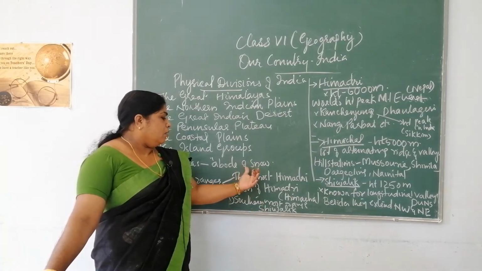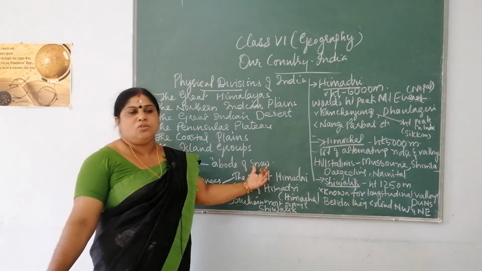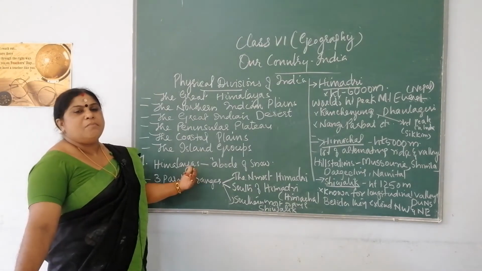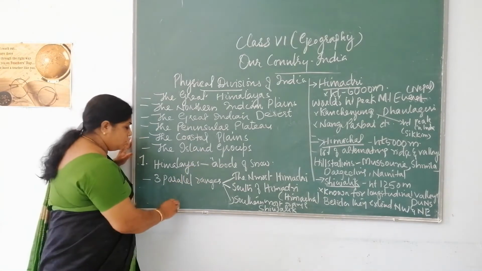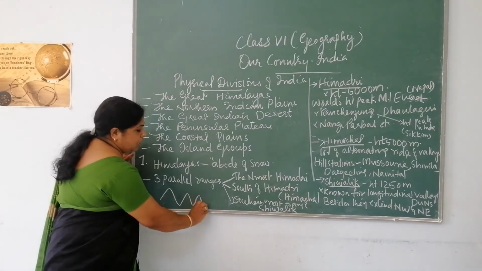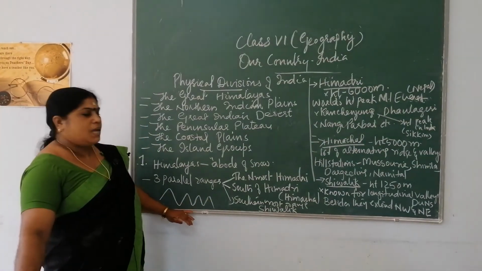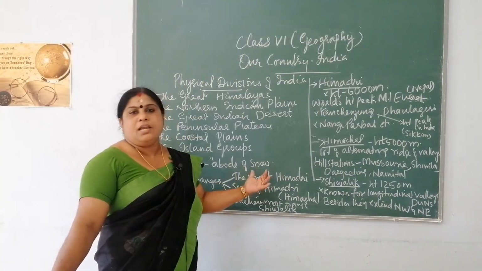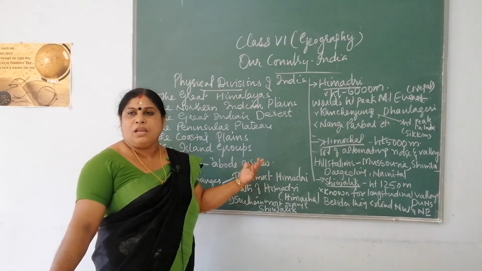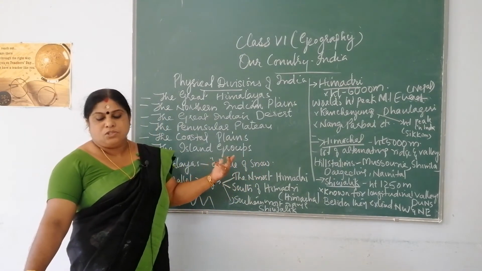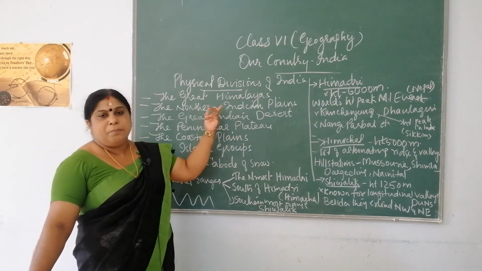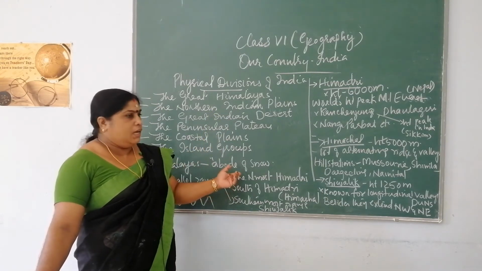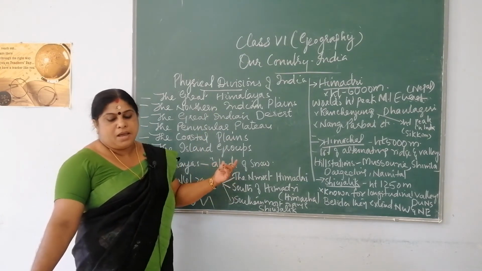Abode of snow means it is fully covered with snow, and Himalayas is always in ranges. You call Himalaya the Himalayan mountain ranges. You are not seeing one mountain, but you see it in clusters, in groups. And the Himalayas is the origin place of a number of rivers in India, which make the North Indian plains, the thickly populated areas of India, made by the great Indian rivers which originate in the Himalayan mountains.